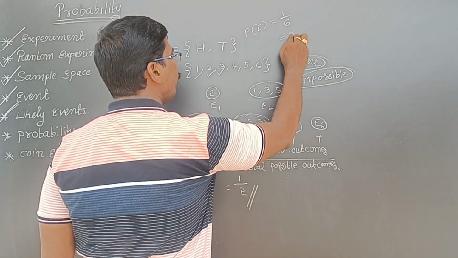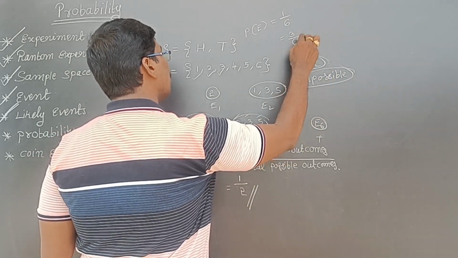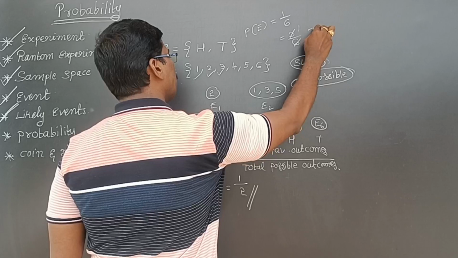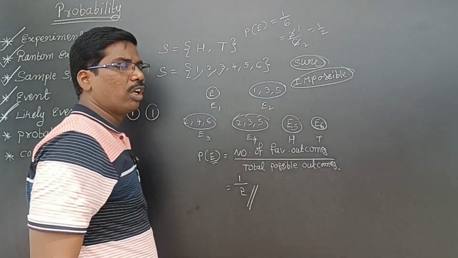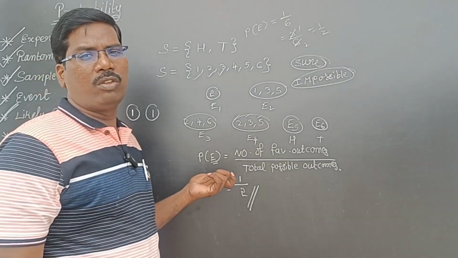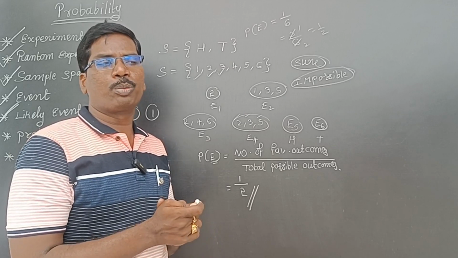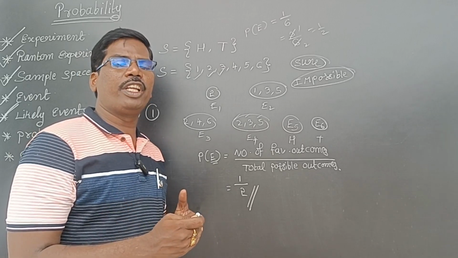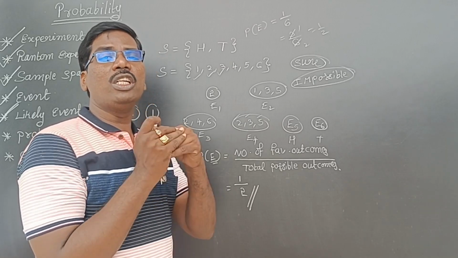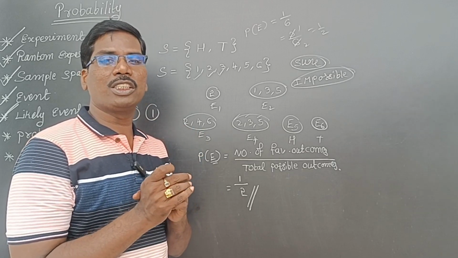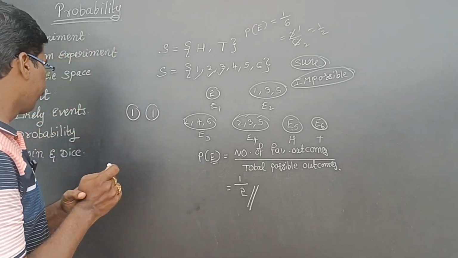Those 3 are favorable, total 6. So 3 ones are 3, 3 twos are 6, that is 1 by 2 probability. So probability means the ratio of the number of favorable outcomes to the total number of possible outcomes.